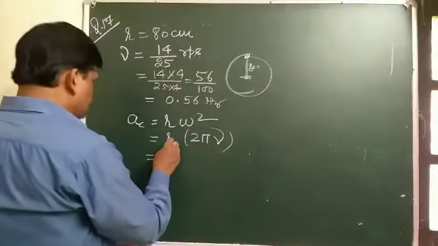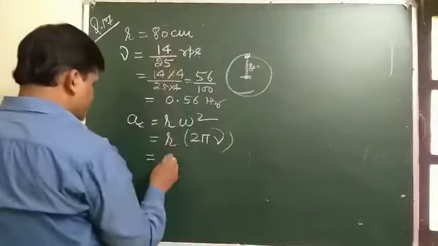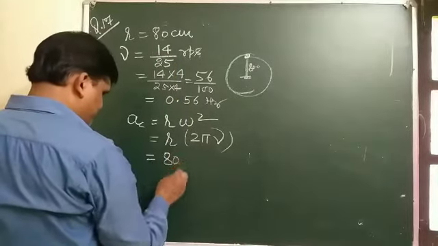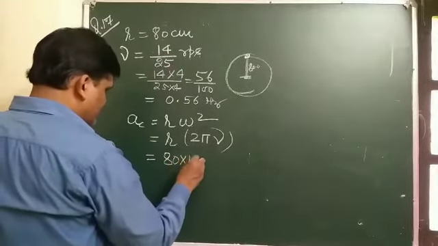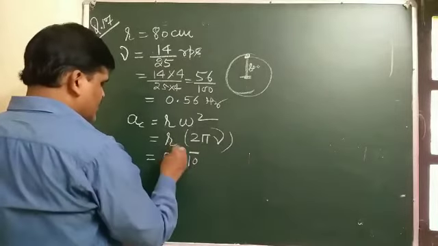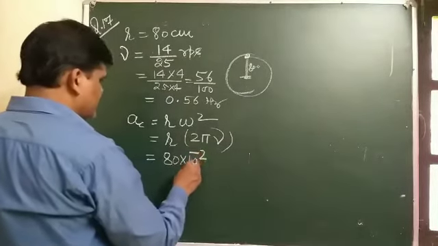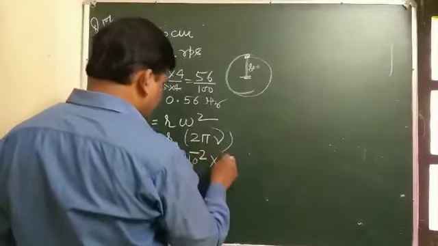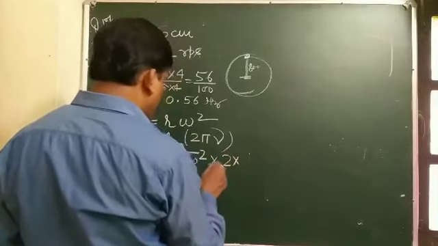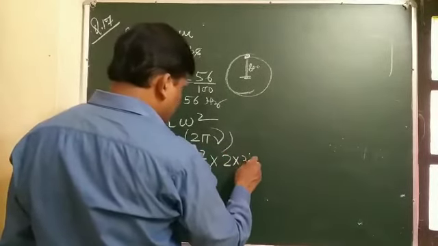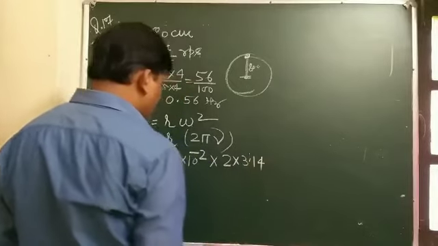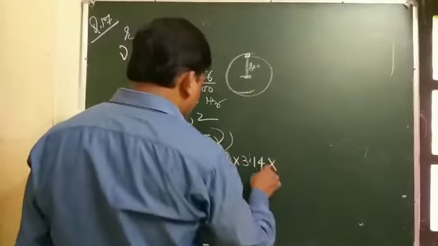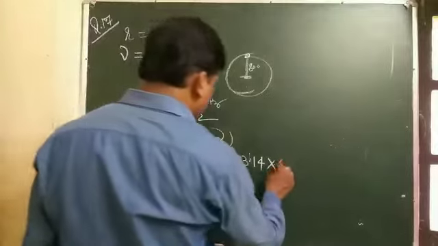The value 80 centimeter can be converted into meter, which is written as 80 into 10 to the power minus 2, then 2 into 3.14 into the frequency which is given.